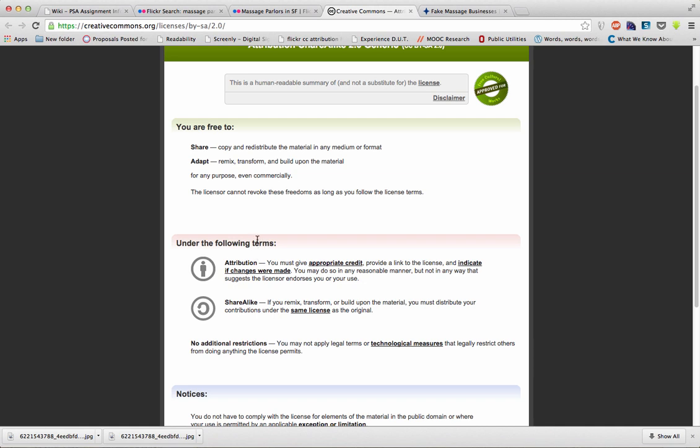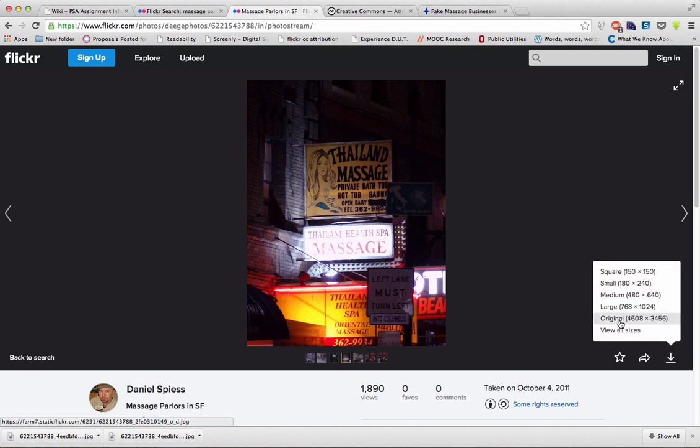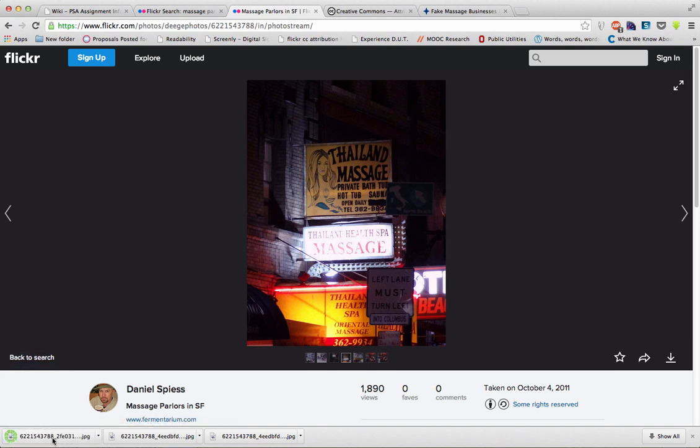And then there are some conditions. I'm allowed to share and adapt, but I have to make sure that the person who took the image is given appropriate credit. I'm going to do that by including a little bit of text on the image. And other people are also allowed to rebuild it or build upon my work. Those are just the two conditions. Depending on your image, there might be different conditions. So I'm okay with that. I can go ahead and download the image. I'll just use the original size, which is going to be rather large.